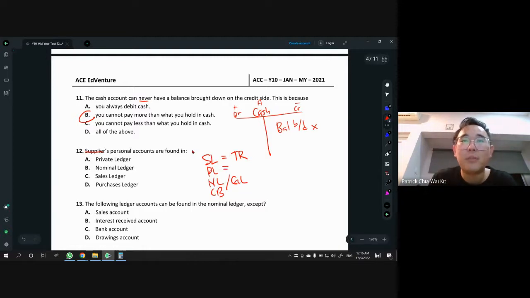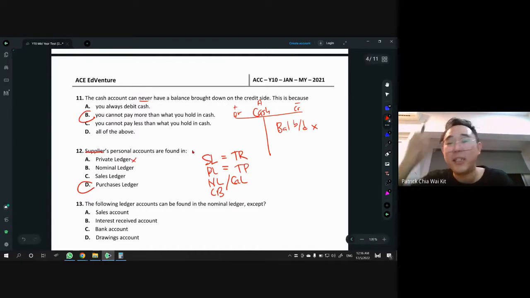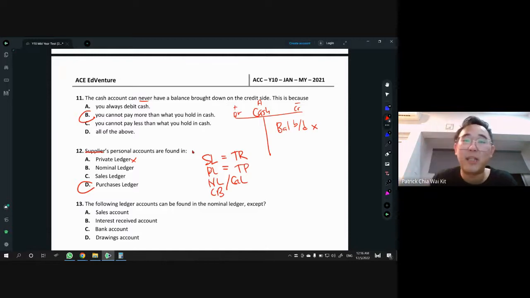And therefore, of course, purchases ledger means there's no purchases account. It's all our TP, all our suppliers' accounts are in there. That's why the answer here will be purchases ledger. What is private ledger? There's no such thing. I don't know what private ledger is. Yeah, there's just no such thing. It was put there just to confuse you guys.